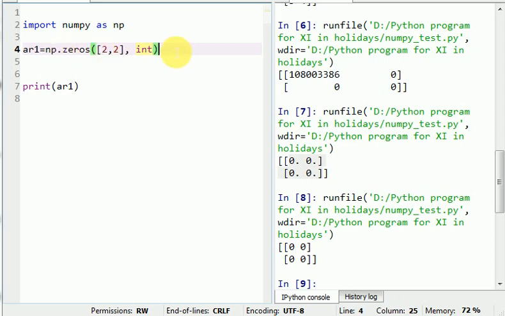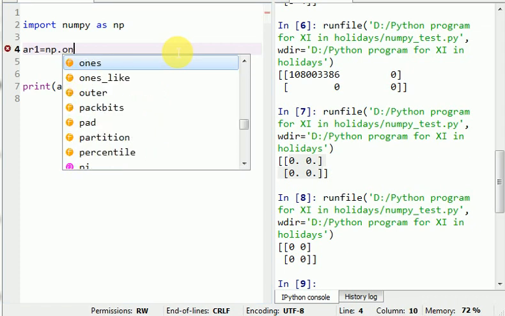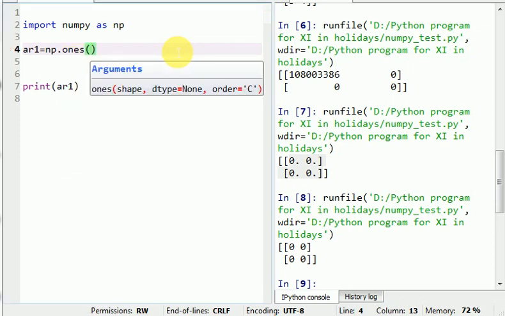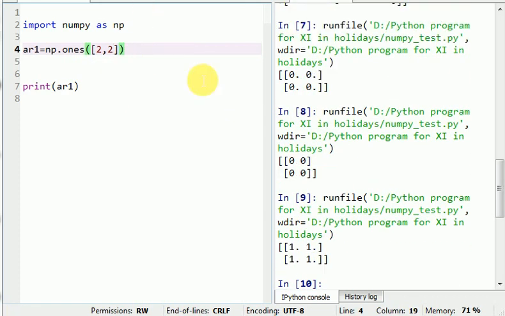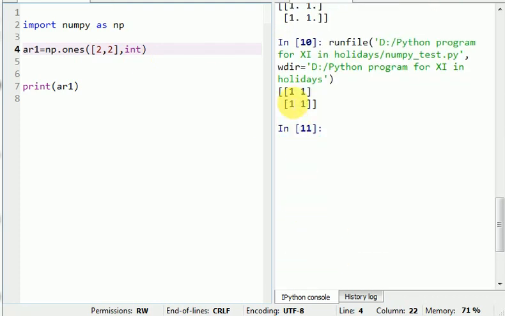Now the next function. I want to create an array with 1 values, so I am using the ones function. Now the size I am taking again 2 by 2, and run this. These are the arguments: shape, what size you want, what data type you want, and what's the order. Now run this. This is again 1 1 1 1. And if you want int, use int and run it, then it displays your integer values here.